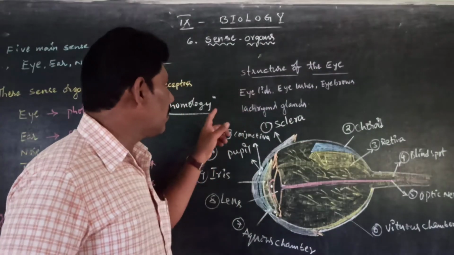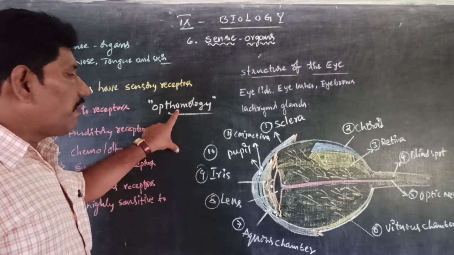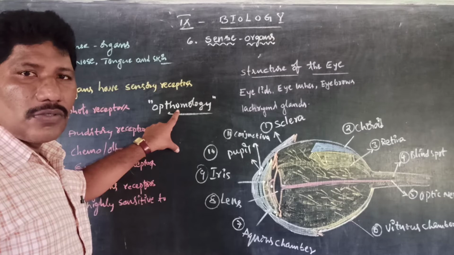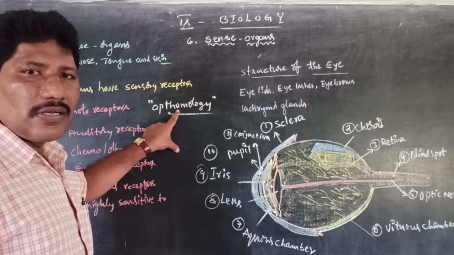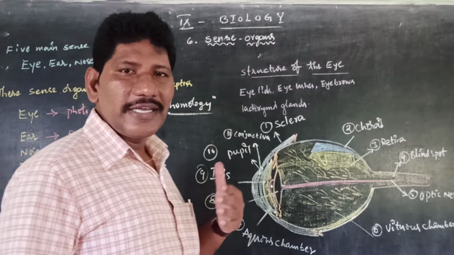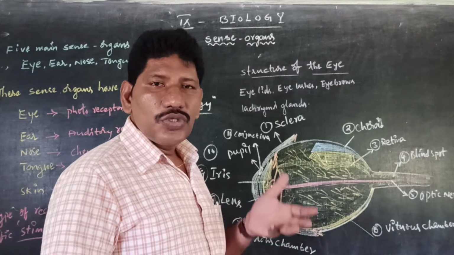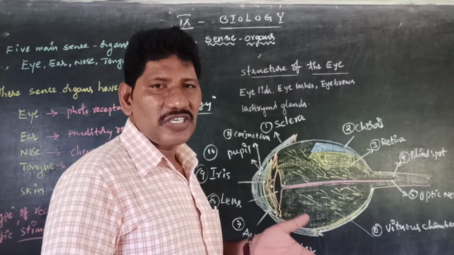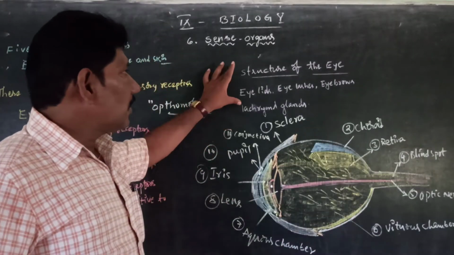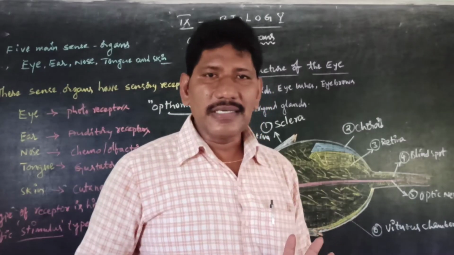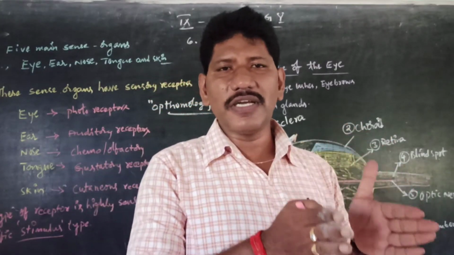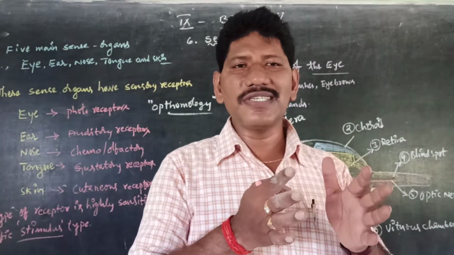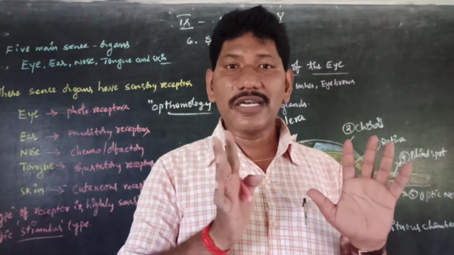So let us come to the eye. The study of the eye is called ophthalmology. Those who are especially interested and exclusively study the eye are called ophthalmologists, eye specialists. Regarding the eye, the textbook has two concepts. One is the structure of the eye. The second one is the mechanism of the eye. So first we have to discuss the external structure and internal structure of the eye.